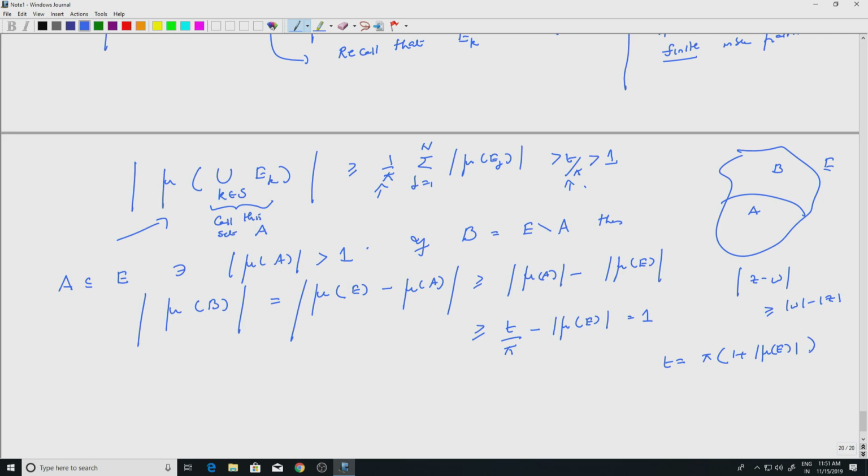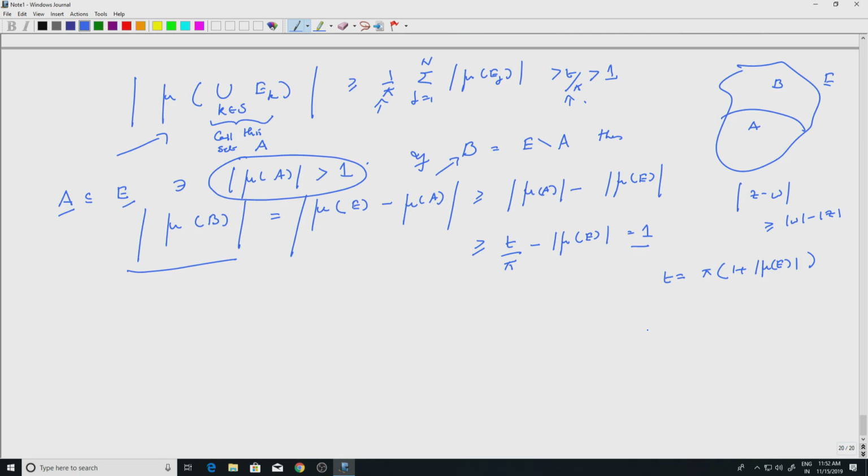So t by pi minus 1, that is the t by pi minus mod mu e, that is just 1. So what did we do? We got A contained in E such that mod of mu A is greater than 1. The complement B also has the property that mod of mu B is greater than 1. Okay, so let us write that as a separate sentence.